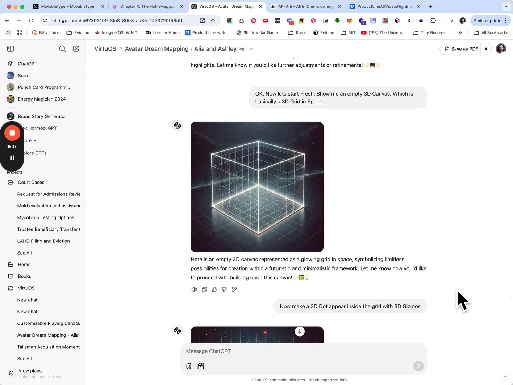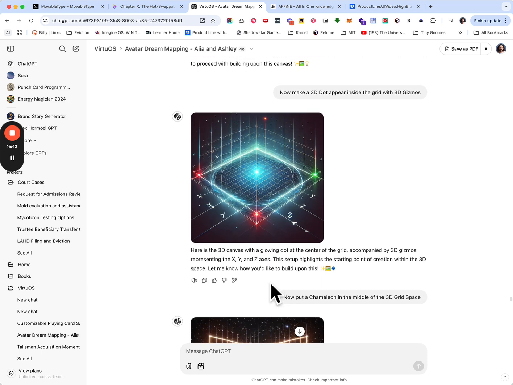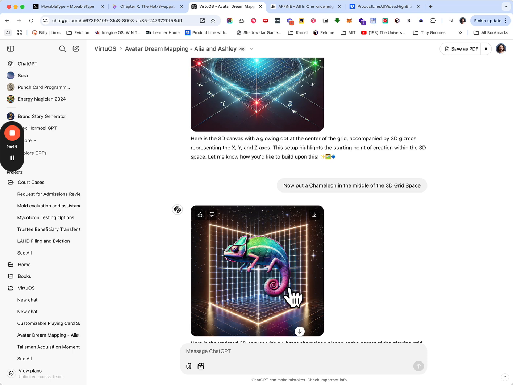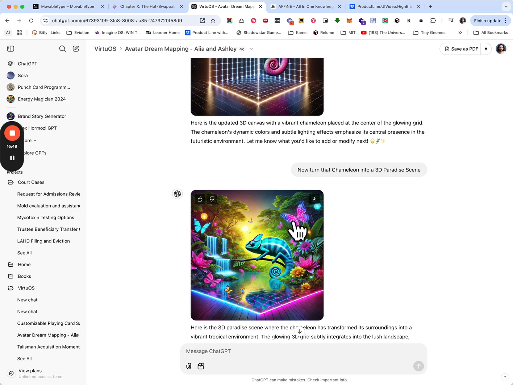And so now I'm going to take a break from user journeys and just talk about this idea of starting with a blank 3D canvas. In essence, the way that I teach how to build these interfaces and how to build a new operating system is you start with a blank 3D canvas, and if you can make a dot appear and move that dot around, now you have an interactive 3D canvas. And from there, we turn that dot into a chameleon, and that chameleon then becomes a paradise scene.